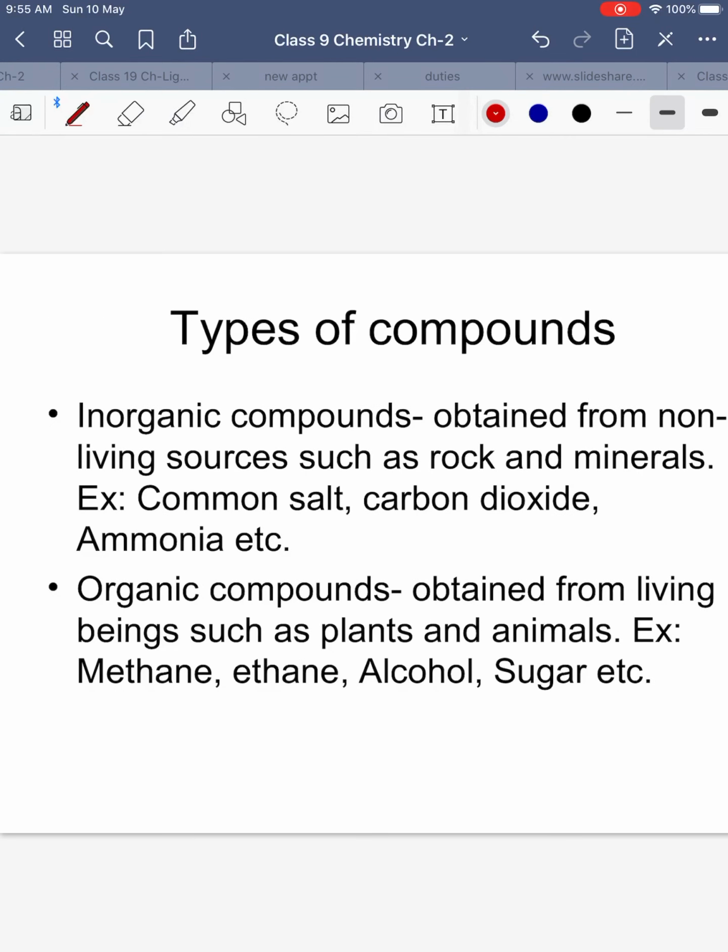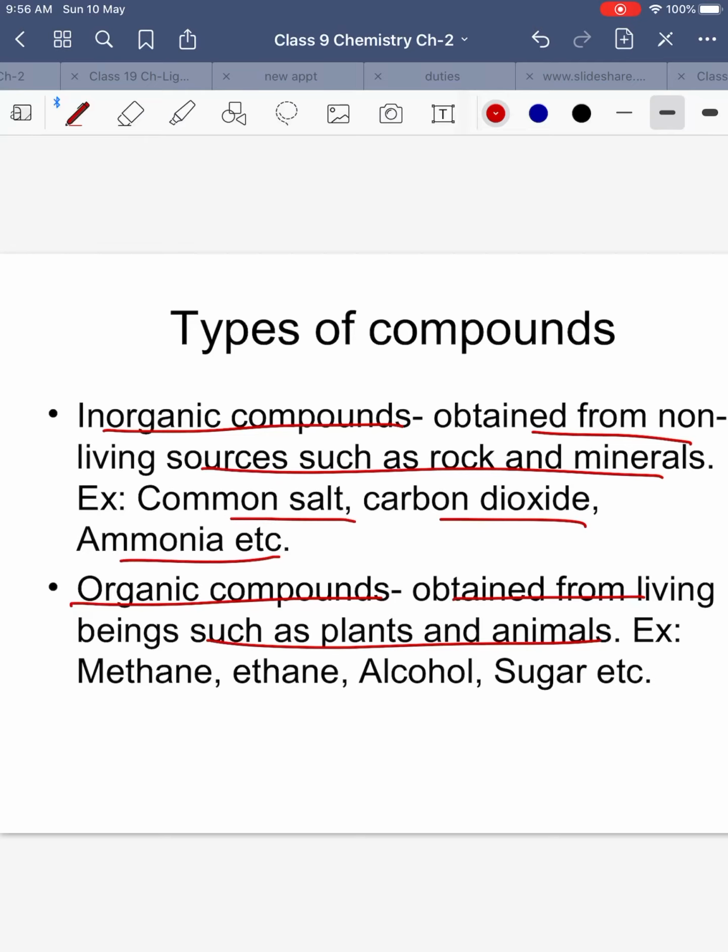We have types of compounds as inorganic and organic. Inorganic are obtained from non-living sources such as rock and mineral, and organic are obtained from plants and animals. Example of inorganic compounds: common salt, carbon dioxide. Organic: methane, ethane, alcohol. Because methane, ethane or alcohol, they are obtained from plants and animals.